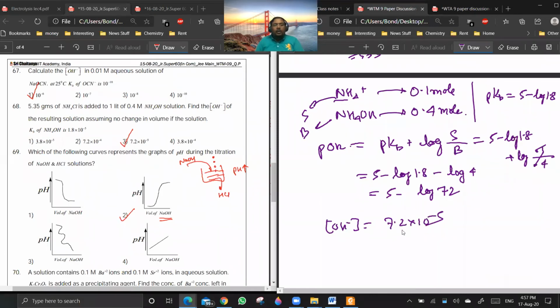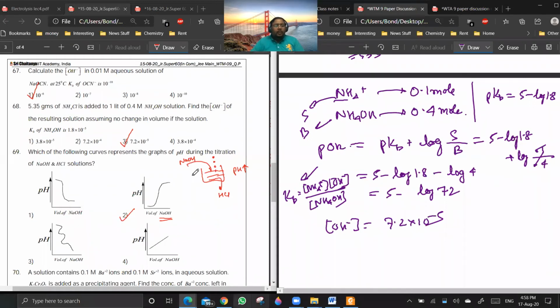Yes, sir. This formula is coming from this expression only, no? Yes, sir. You take log on both sides and you'll get this same formula. Getting the point, everyone?